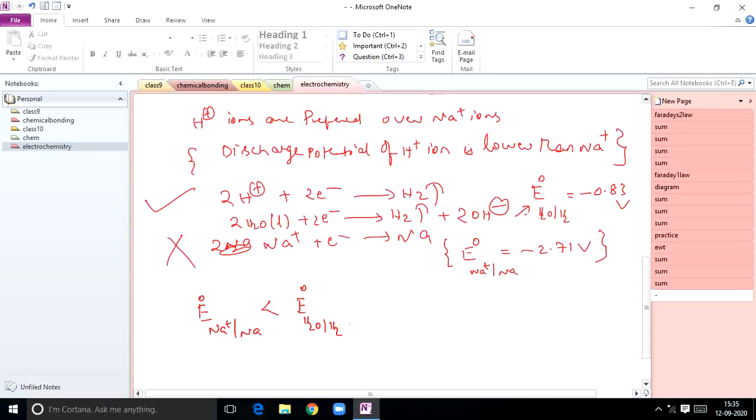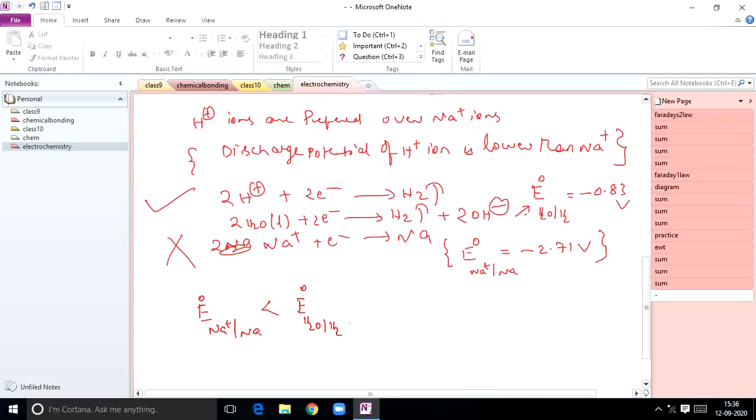If the reduction potential value is less, that won't get deposited. Here the reduction potential value of sodium ion is less than water. Sodium ion has the lower reduction potential value, minus 2.71, even though the magnitude is more, because of the minus sign.